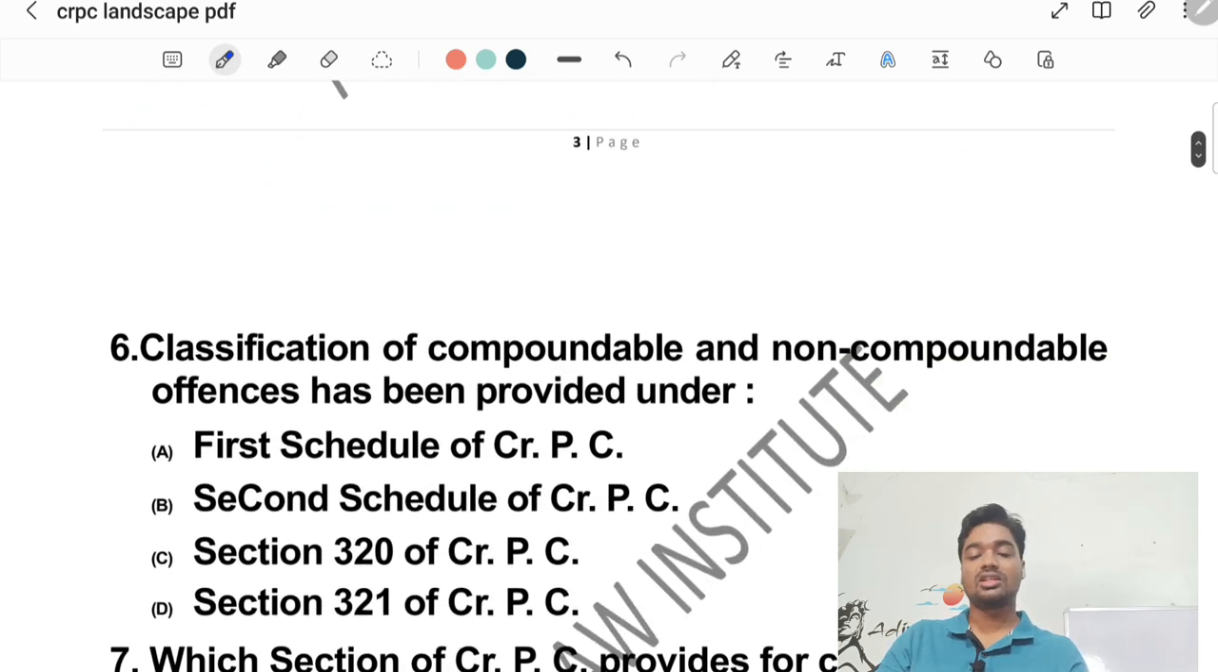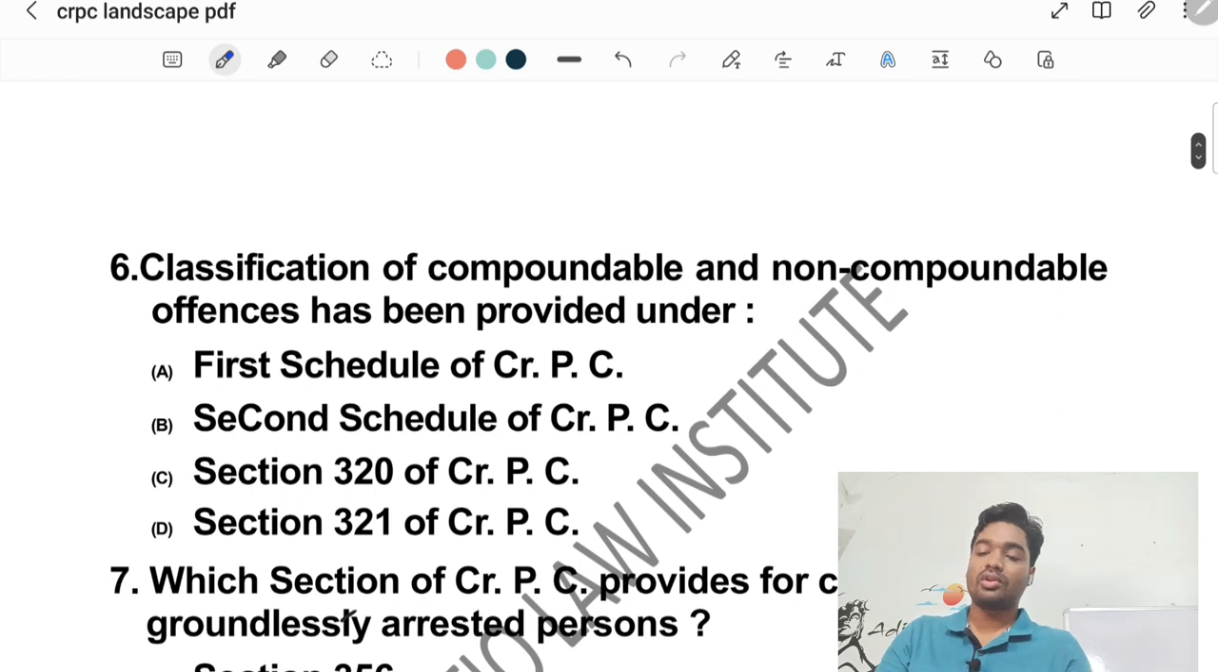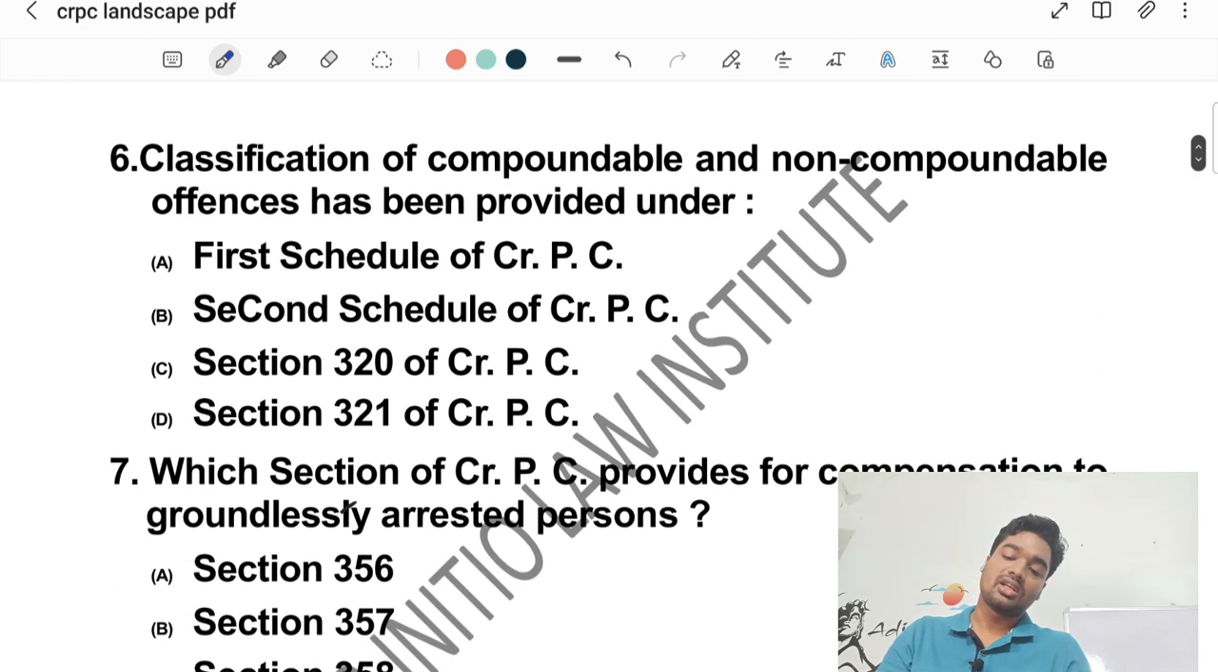Now question number 6 is regarding classification of compoundable and non-compoundable offences has been provided under section 320 of CRPC.